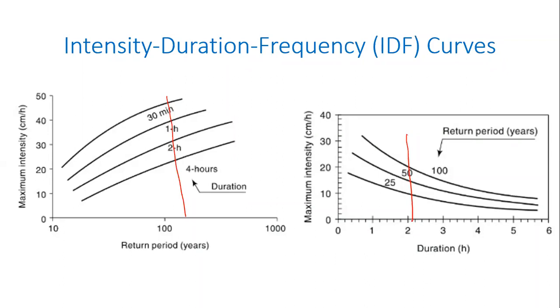Whereas for the same duration for a higher intensity, it will happen only once every 100 years. So the same thing that we saw in the previous plot, you're seeing it in a different form in this curve. Similarly, you can draw a line parallel to the x-axis and find out what it interprets in terms of the different durations and the different intensities.